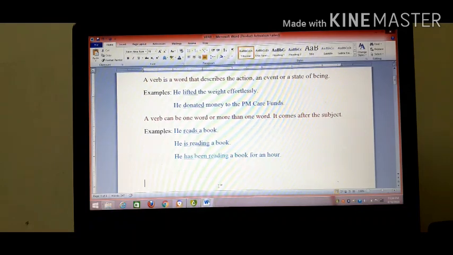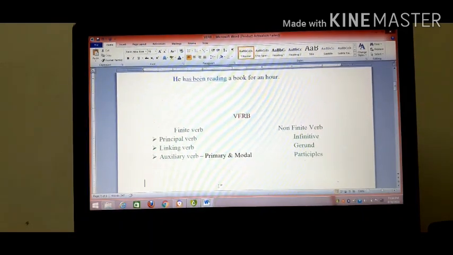Now, we will come to the classification of the verb. As you can see on the screen, a verb is divided into two categories. One is the finite verb, the other is the non-finite verb. The finite verb is again divided into three more categories: principal verb, linking verb and auxiliary verb. Auxiliary verb is divided into two more categories, that is primary auxiliary and modal auxiliary. Non-finite verb is divided into three categories, that is infinitive, gerund and participles.